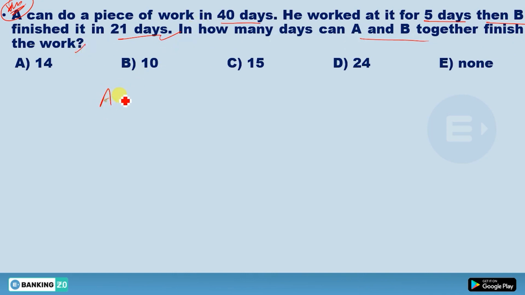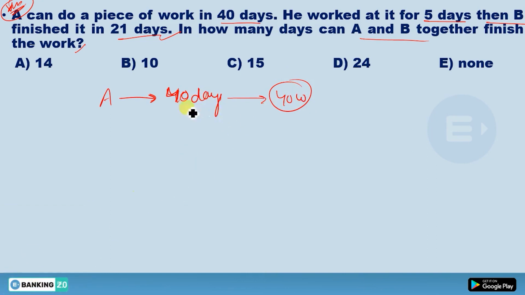See here, A can do a work in 40 days. Now this question is slightly different from all others, because in this question you are only given the data that A can do the work in 40 days, nothing else. So in 40 days, how much work can he do? It's up to you what you want to consider here. I'll consider 40 work. You can consider one work, you can consider 100 work, but 40 is divisible by 40, so that's why I am taking 40 work.